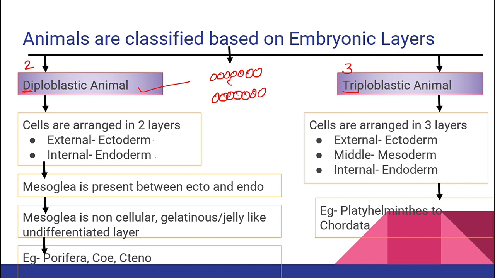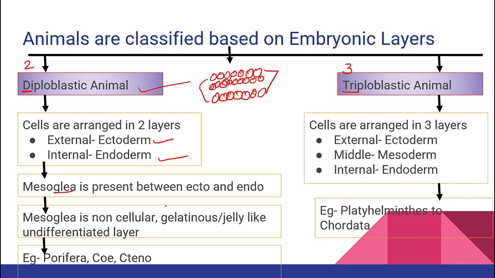Cells from the endoderm will come out and form another layer. We call it mesoderm, right? So it is not compulsory that mesoderm will be present in each and every organism, correct? Endoderm and ectoderm will be present in each and every organism, right? Now, external is ectoderm, internal is endoderm. Then what is present in between endoderm and ectoderm?